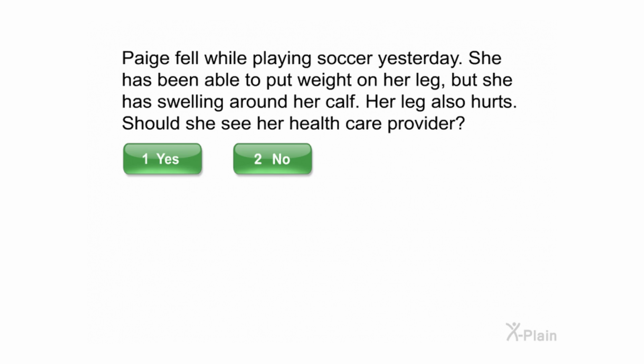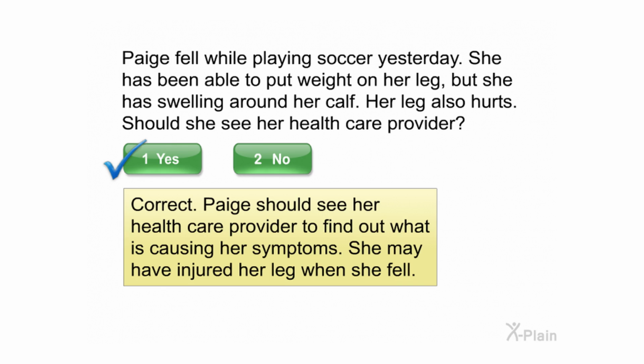Paige fell while playing soccer yesterday. She has been able to put weight on her leg, but she has swelling around her calf. Her leg also hurts. Should she see her healthcare provider? Select yes or no. Correct. Paige should see her healthcare provider to find out what is causing her symptoms. She may have injured her leg when she fell.